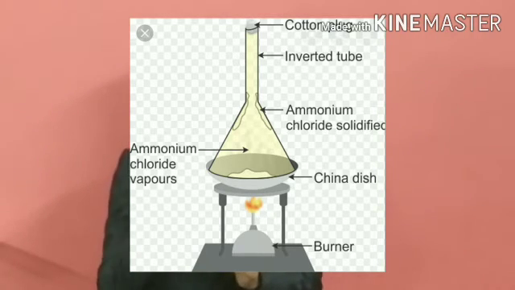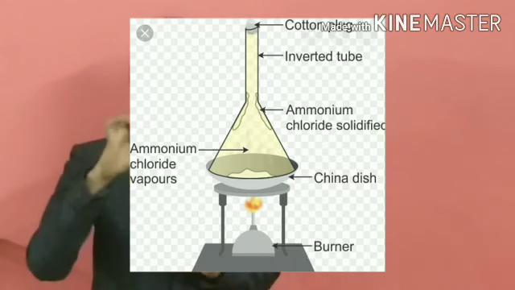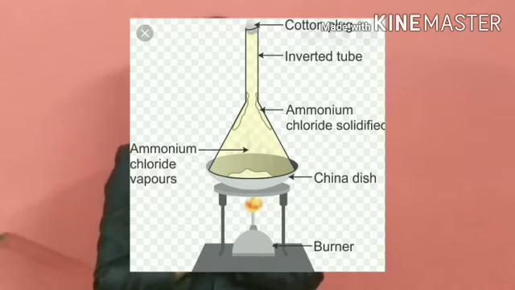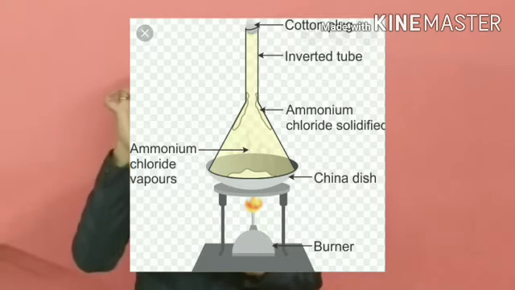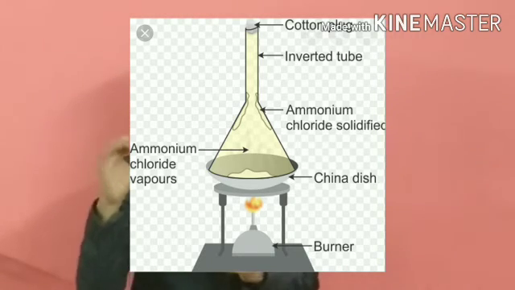If we heat the mixture of ammonium chloride and common salt, we use an inverted funnel, and the inverted funnel collects the vapor state of the ammonium chloride, and after cooling we collect it. When we give heat, ammonium chloride is transferred into the vapor state, and after cooling it turns into the solid state again, so we collect it separately, and the remaining is the common salt. So the separation is going on with the help of the sublimation process.